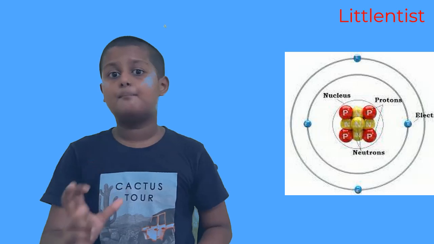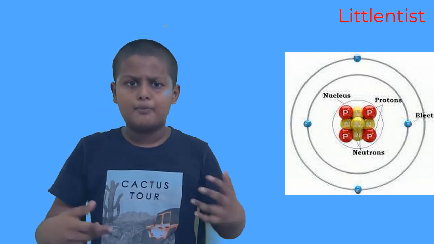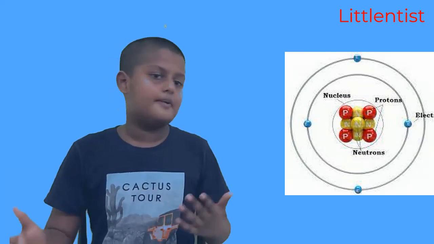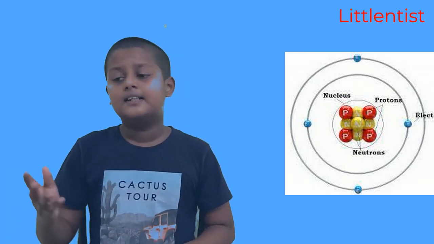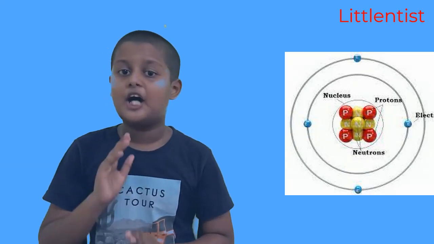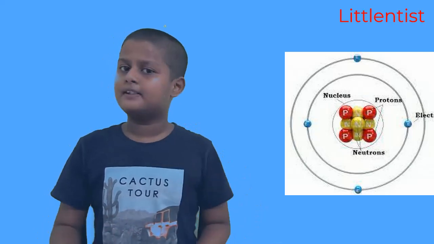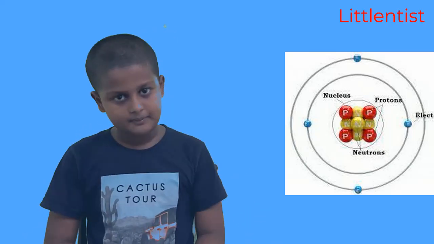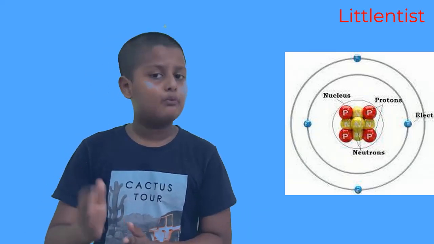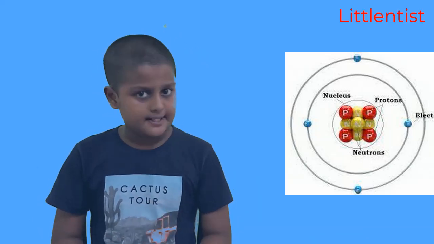Atomic number is the number of protons. Now you ask, why are we taking the number of protons, why not neutrons or electrons? Let's see. There is one important thing in an atom that we should consider: charge. Charge is a very important thing. Charge helps us to bond with another atom. So we can skip neutrons because they do not contribute to the charge of an atom.